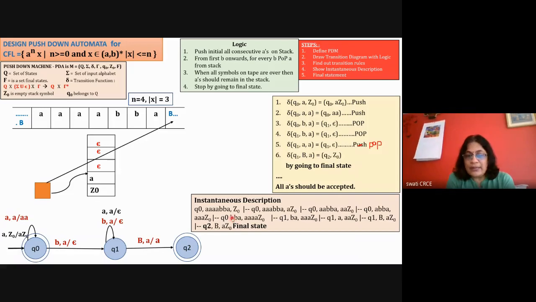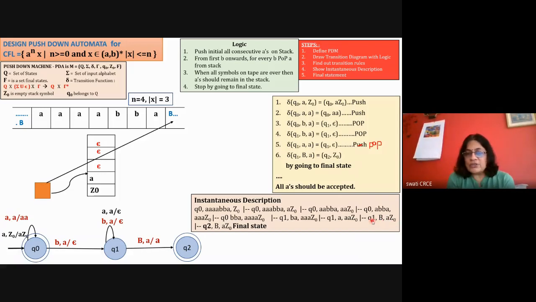Then for the first B, this A is removed. So now you have BA on the tape and triple A Z0 on the stack. Then for the second B, this A is removed. So you have A on the tape and double A Z0 on the stack. Then this A is removed. After removal of this A, there will be capital B, meaning the blank symbol, on the tape, and on the stack A Z0.